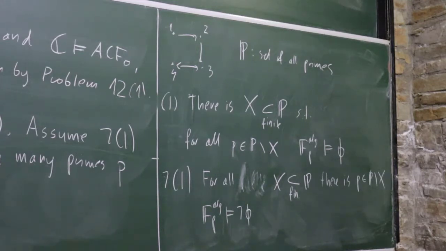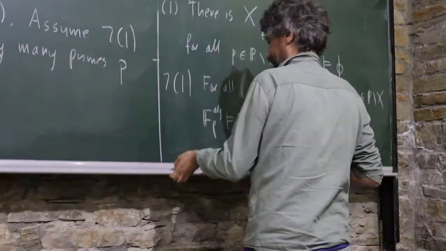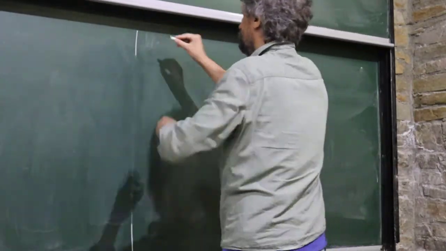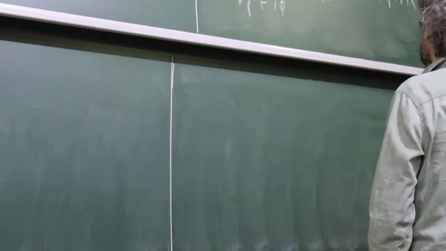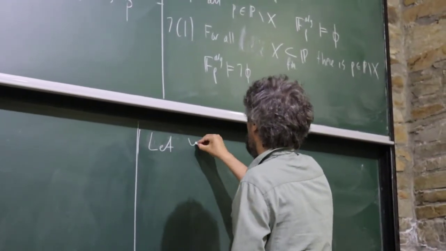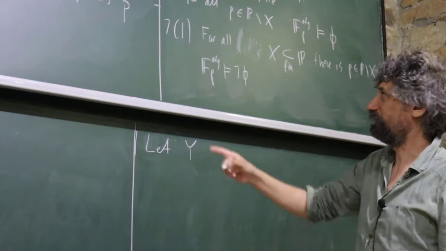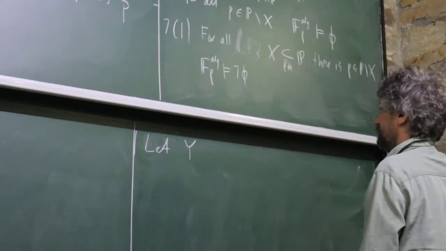Okay, so I should continue this. So then, let y, so now I am showing that this is really the negation of 1, which takes a bit longer than I expected.